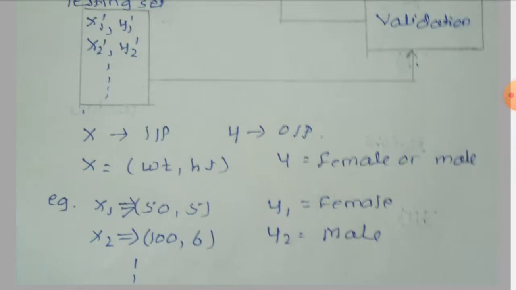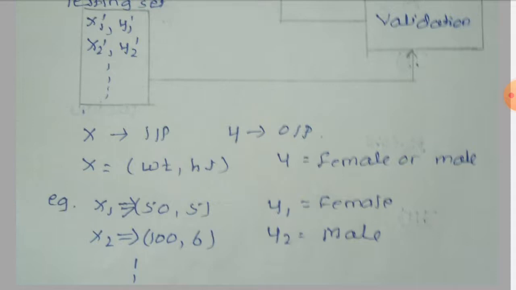But here we have two inputs: one is weight and the second is height. And the output is nothing but the classes. How many classes are there? Two classes. So y will be two classes: one is female and another one is male.